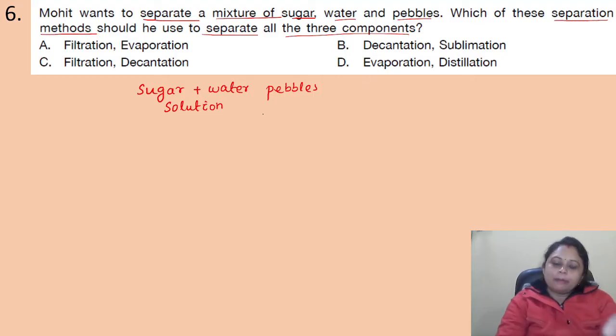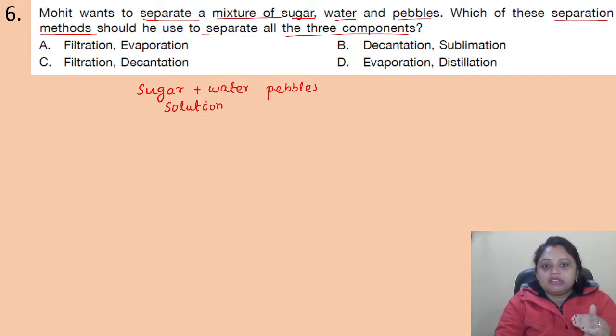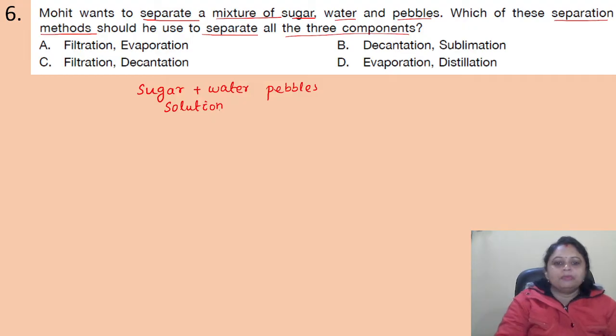Okay, and more about solutions you will get to know in the higher grades. So how can we separate the sugar water solution from the pebbles? By filtration. If we filter, then the pebbles will remain there and the sugar water will pass through. So the pebbles and the sugar water will be separated by the method of filtration.